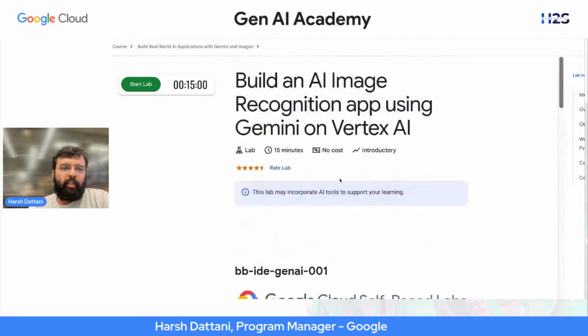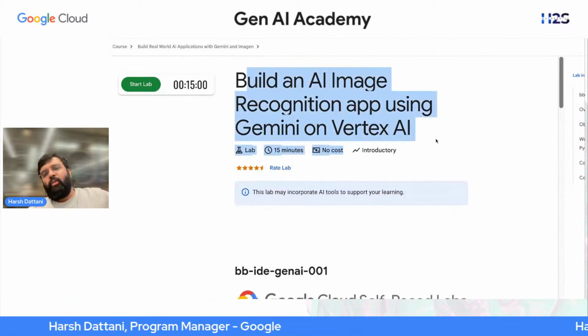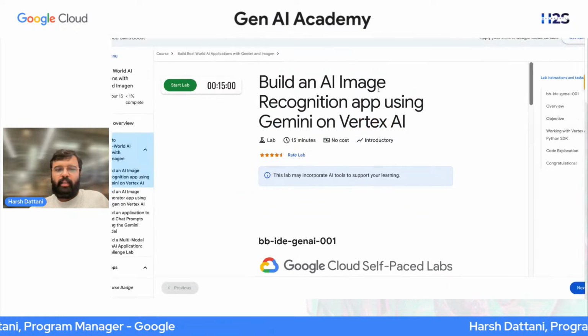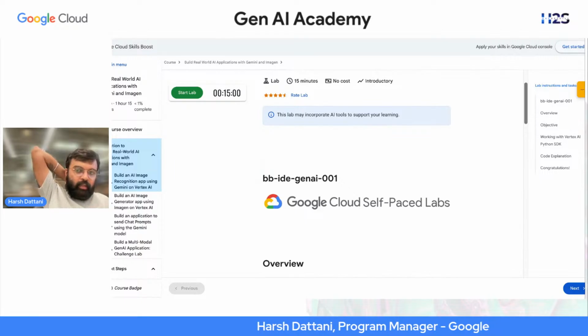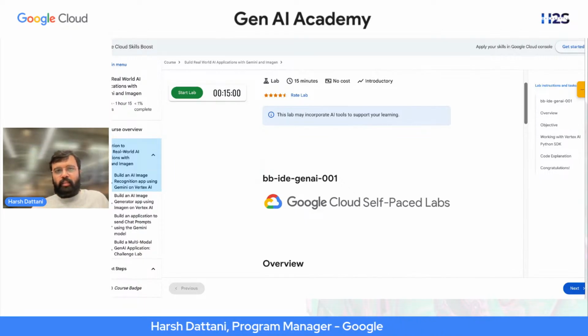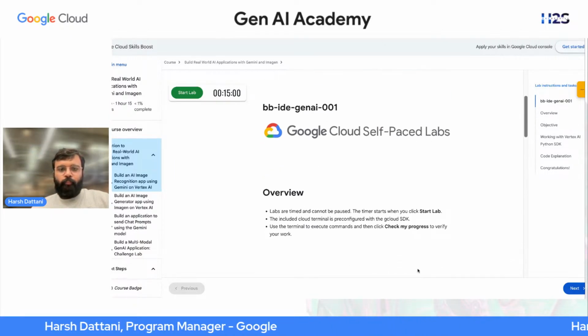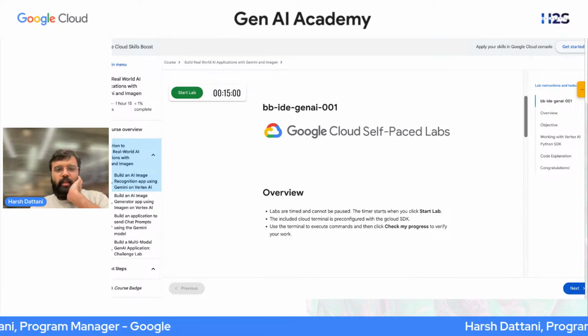In this lab, as I told, we are going to build an image recognition app using Gemini on Vertex AI. Are you all on this? Give me a thumbs up, say yes or no. Yes, yes, yes. I see a few.